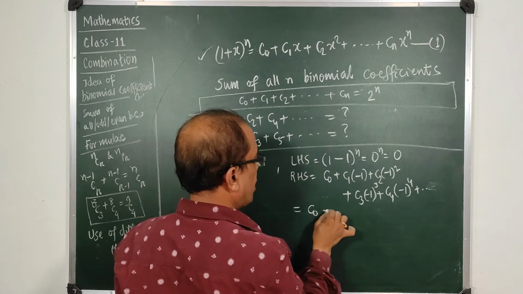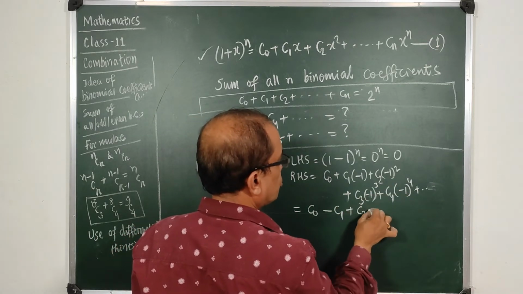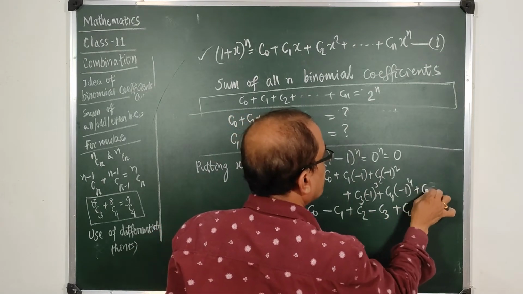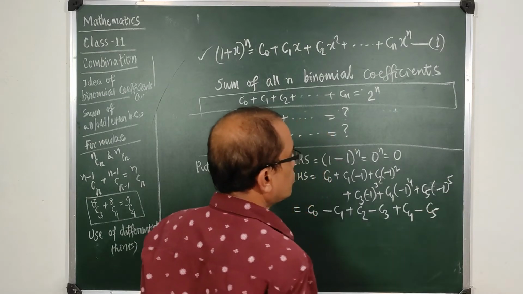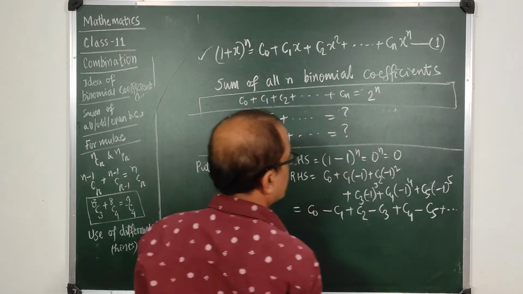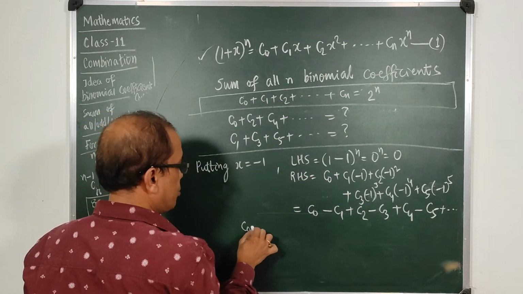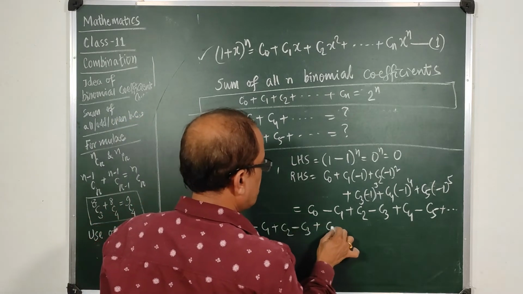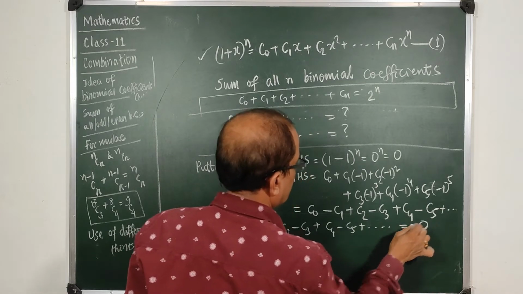c0, this will be minus c1, this is plus so plus c2, this is minus so minus c3, this is plus so plus c4. Next will be c5 into minus 1 to the power 5, so this will be minus c5, and so on. Since LHS and RHS are equal, I get c0 minus c1 plus c2 minus c3 plus c4 minus c5 and so on, and the series becomes 0.